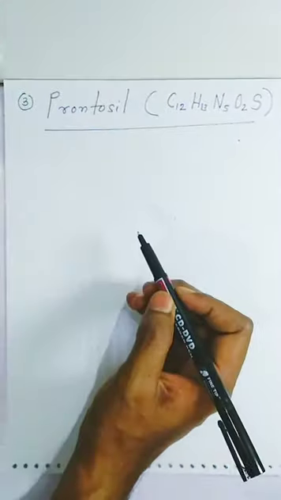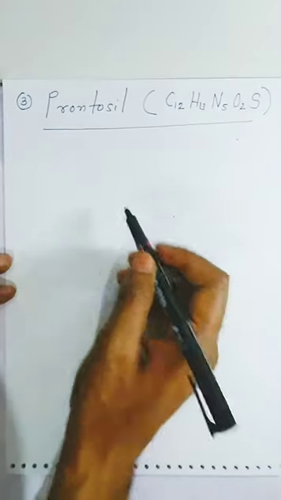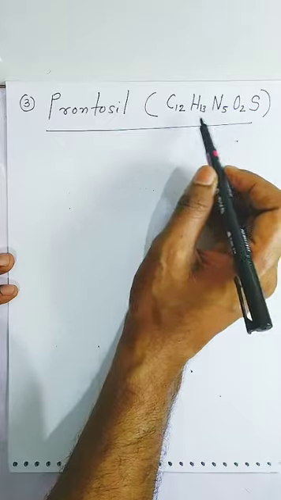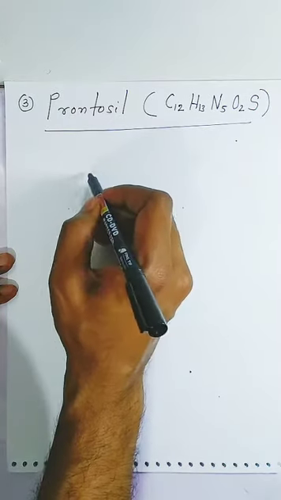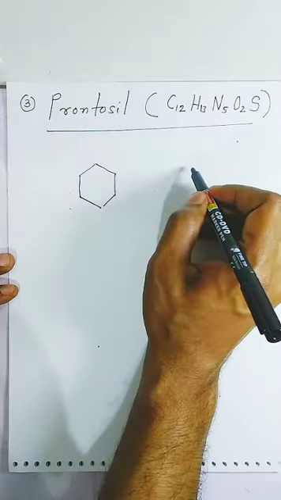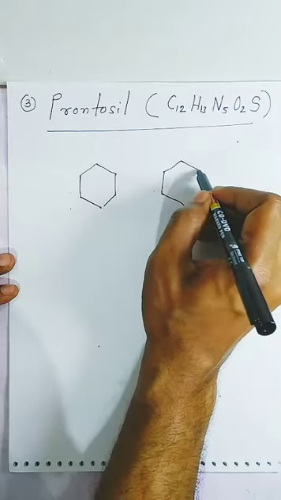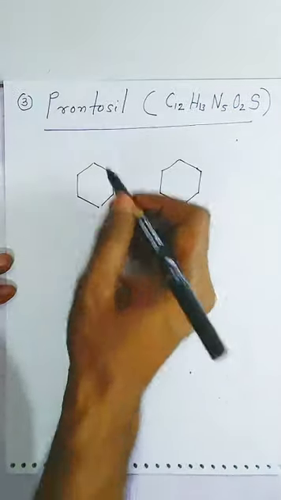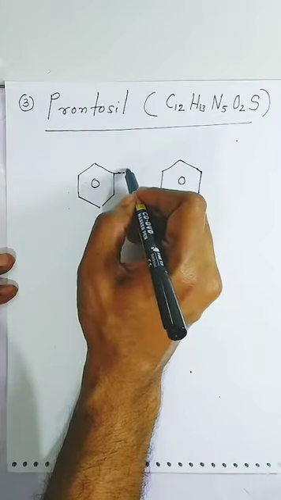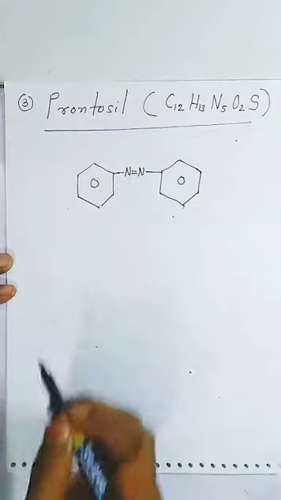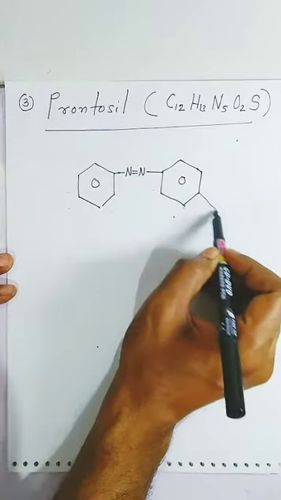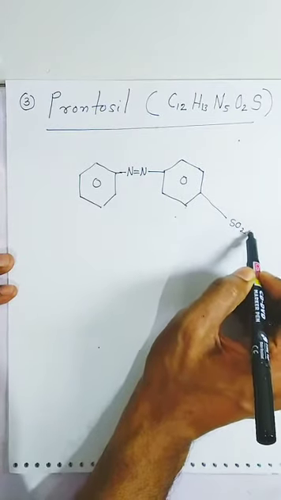Because here is C12, that means here also we have 2 benzene rings. One benzene ring contains how many carbons, students? 6, so 12 carbons means you have to make 2 benzene rings. Now these 2 benzene rings are joined by nitrogen. Then opposite to this, you have to write the sulfonamide group, SO2NH2.